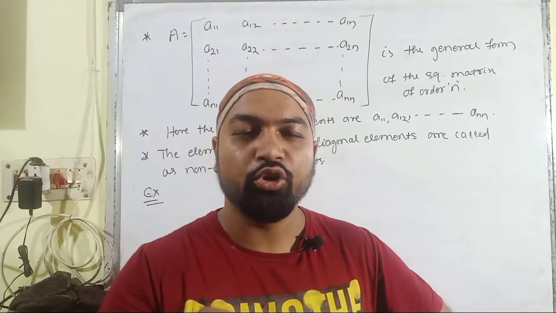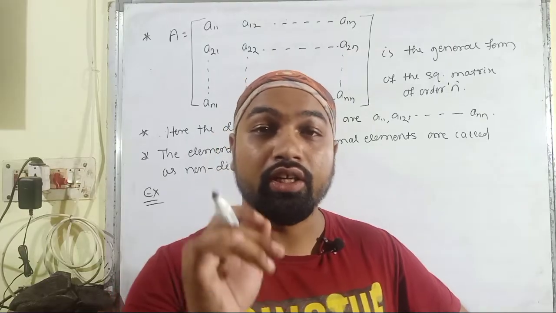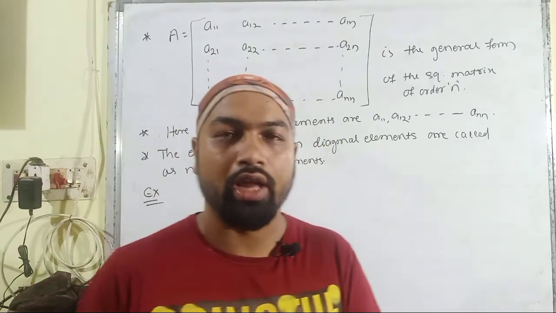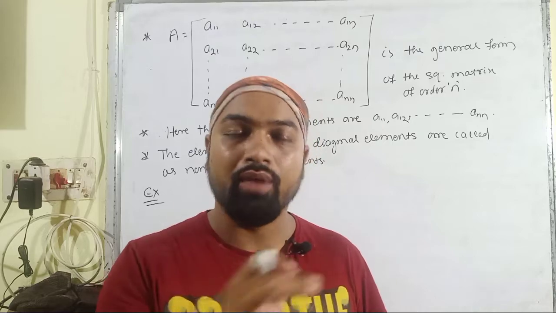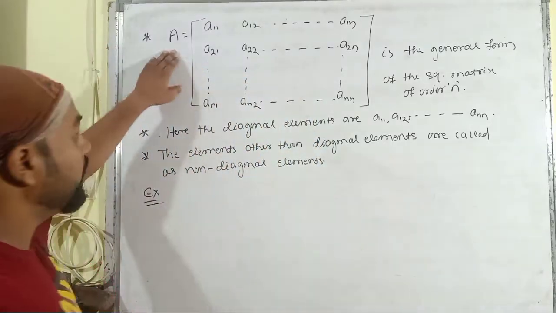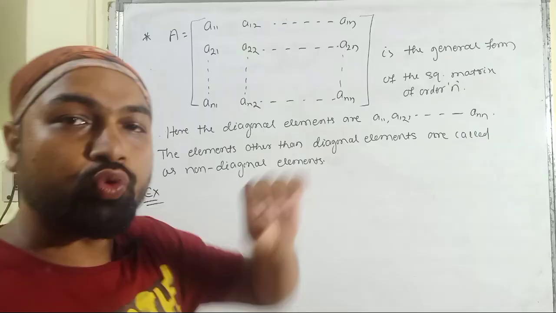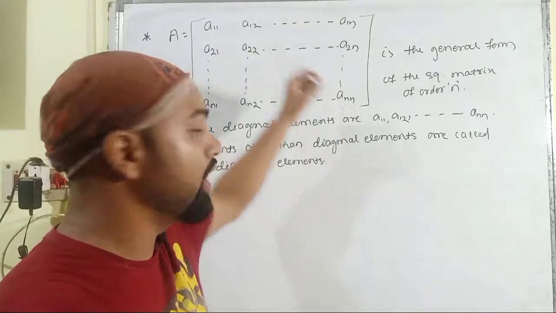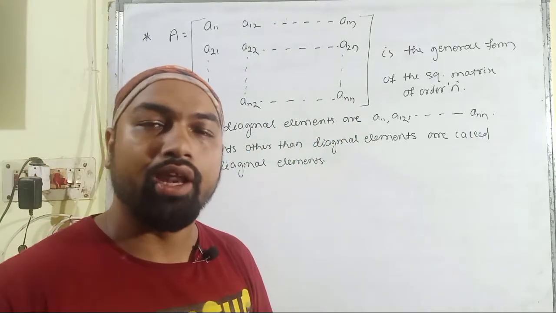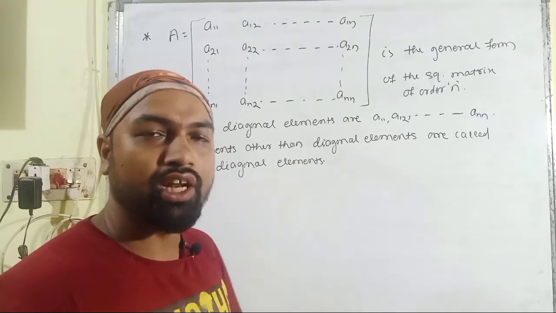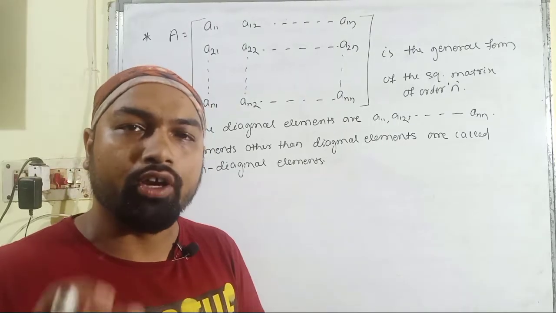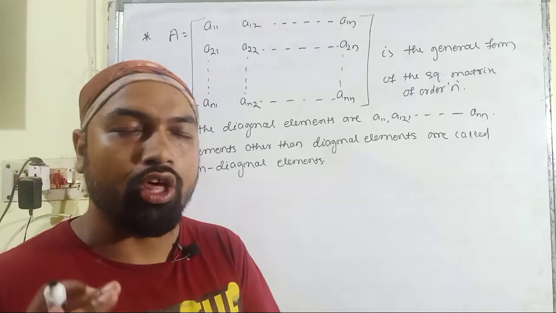Then let us discuss the diagonal elements present in a square matrix, because we can find diagonal elements in a square matrix only. So here is the general form of the square matrix because it contains n number of rows as well as n number of columns. So it is called the general form of a square matrix of order n cross n, or you can call it the order n.